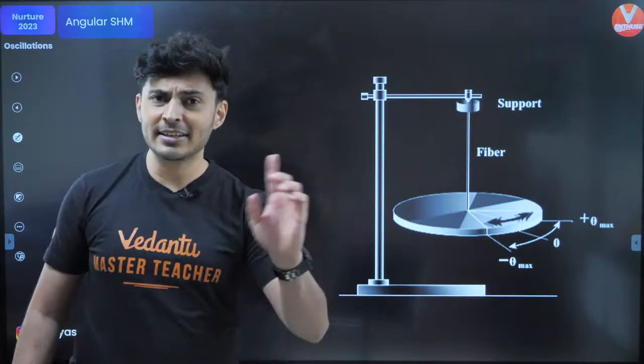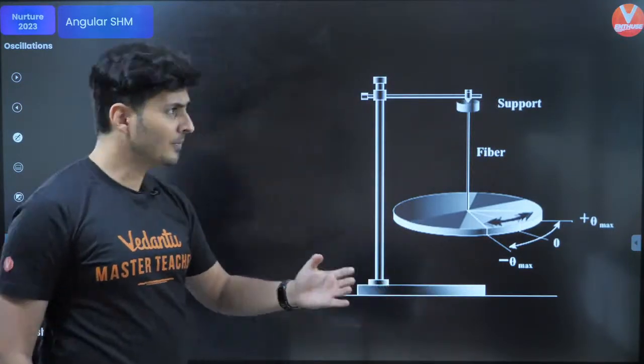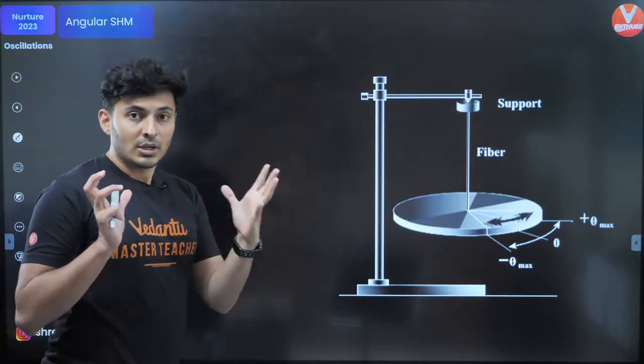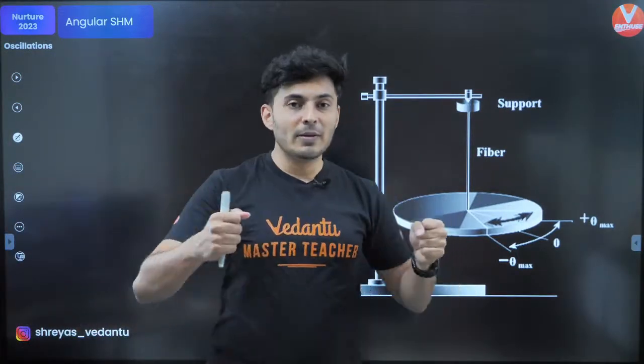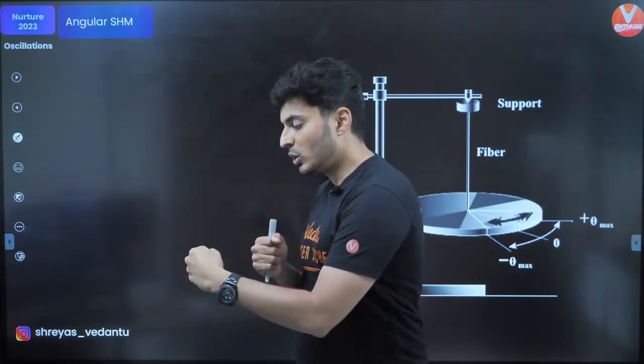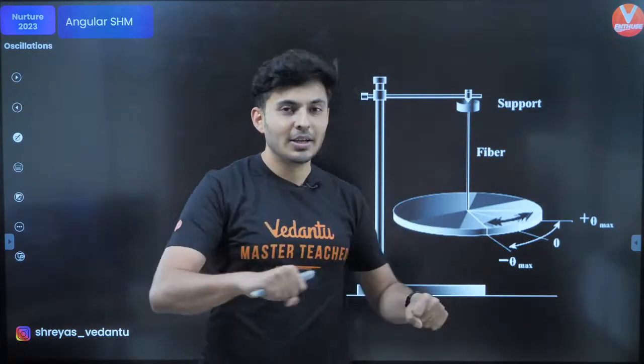Just like you have linear SHM, you also have angular SHM. And in angular SHM, what happens? You see some object going back and forth angle-wise, like twisting your body. You twist like this and you do a dance, you are doing exercise.